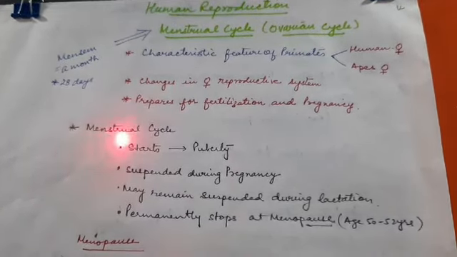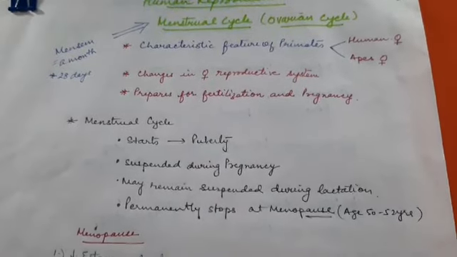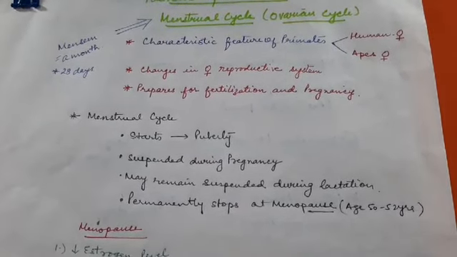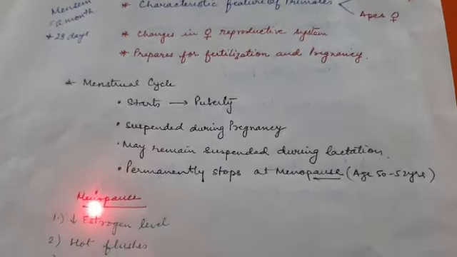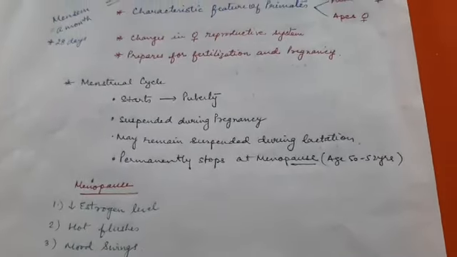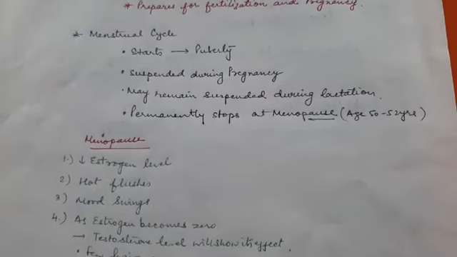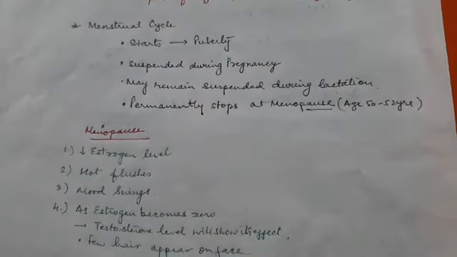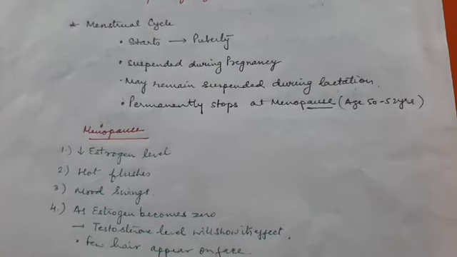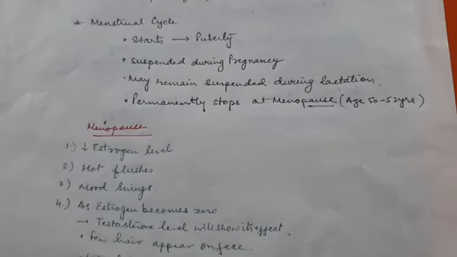So it starts at puberty and it is going to continue till menopause. The cycle may remain suspended during the period of pregnancy. That means during gestation period of 9 months there is no menstrual cycle.